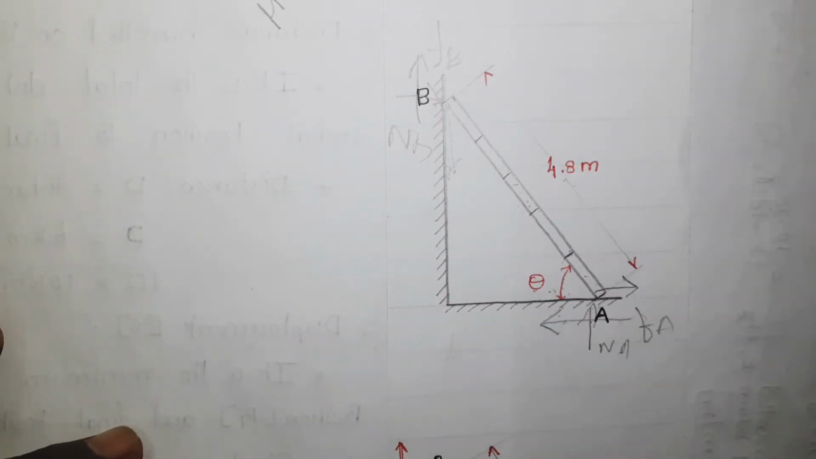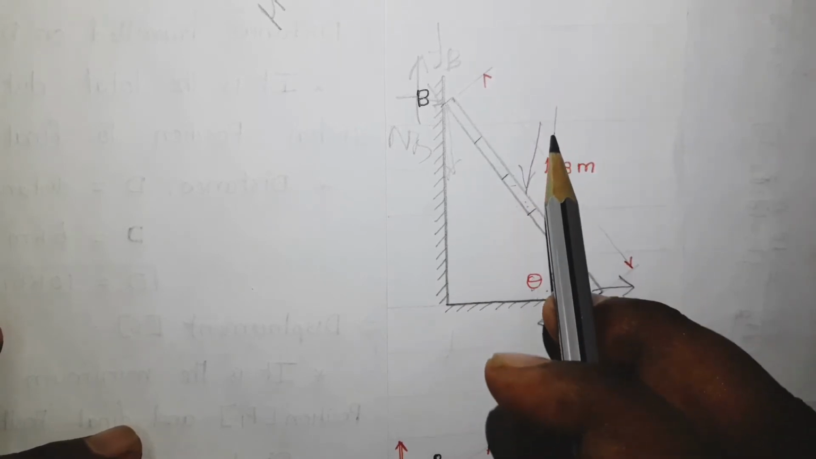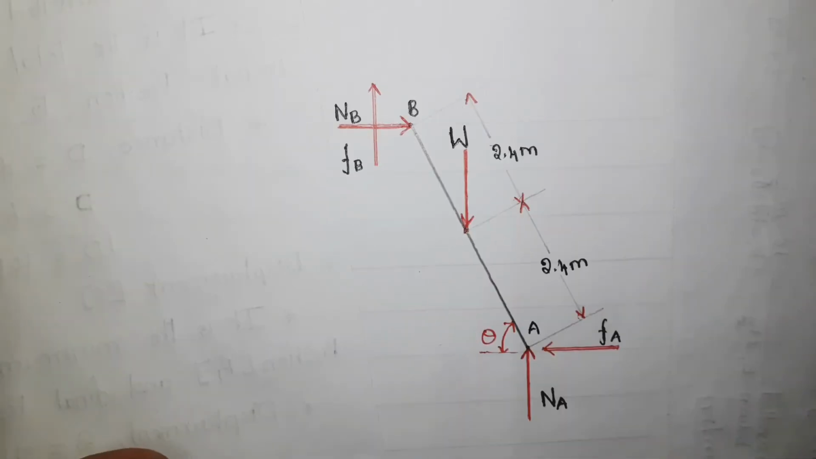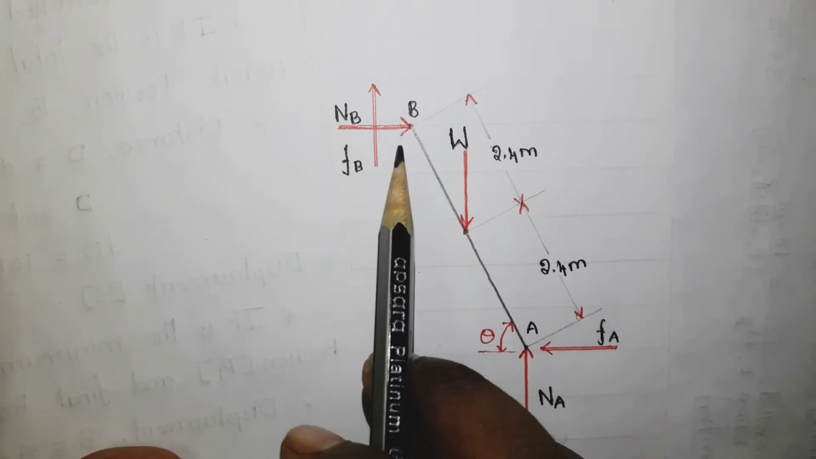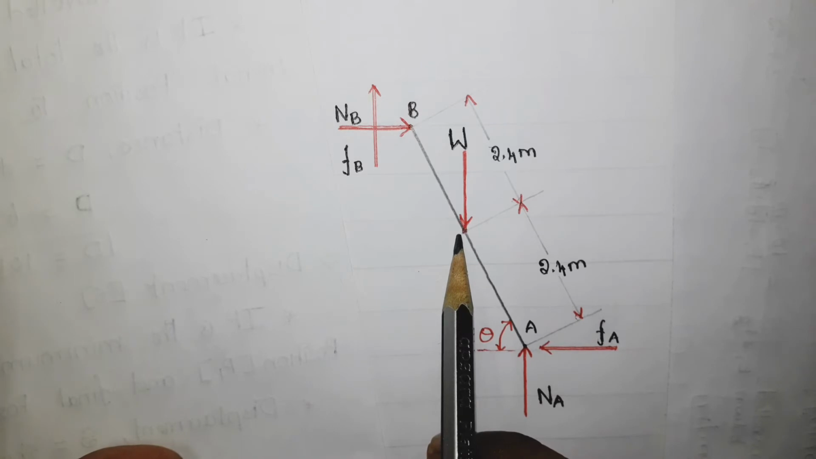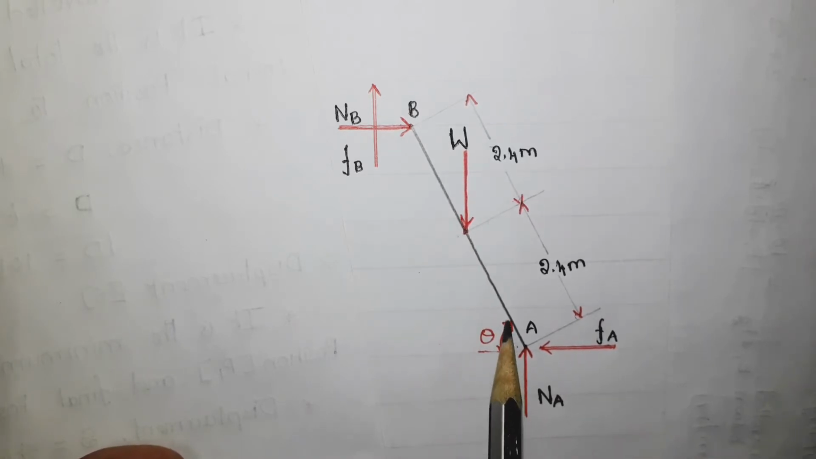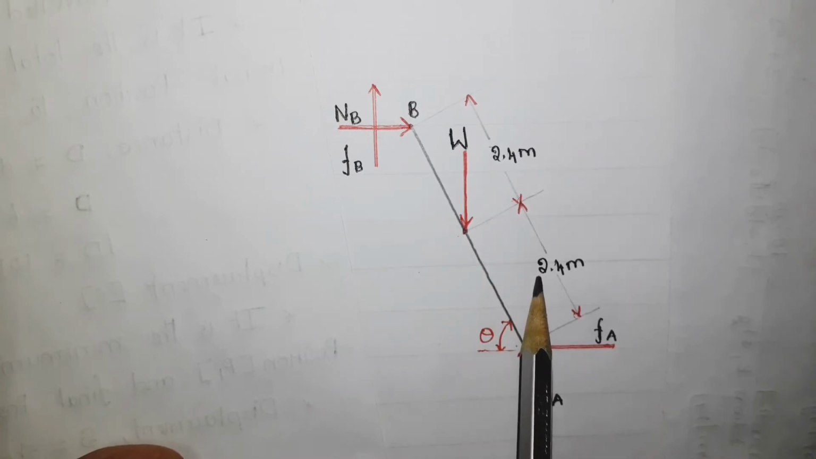Now let us go and draw the free body diagram. Make sure that you have considered the weight of this ladder also. So here is the free body diagram. This is the ladder, and the weight of the ladder will be placed at the center of gravity. So it will be placed at half of the distance from A, so it is 2.4 meter.